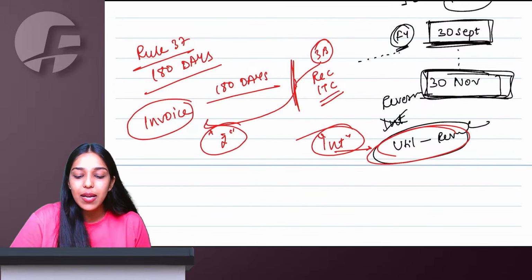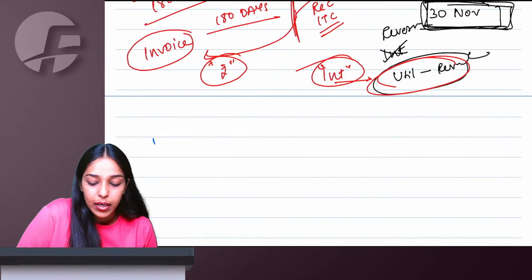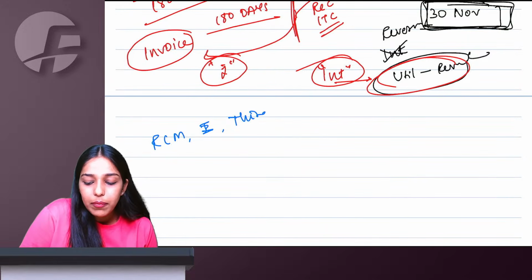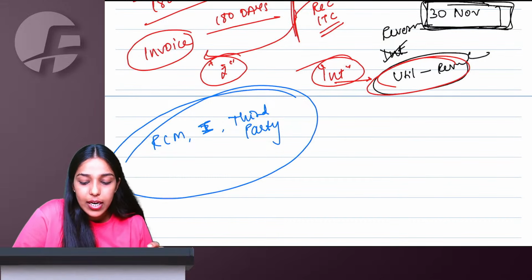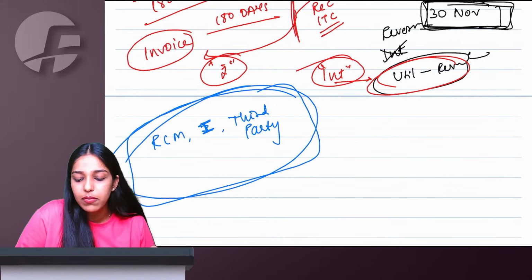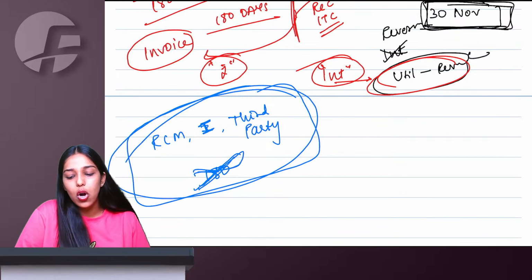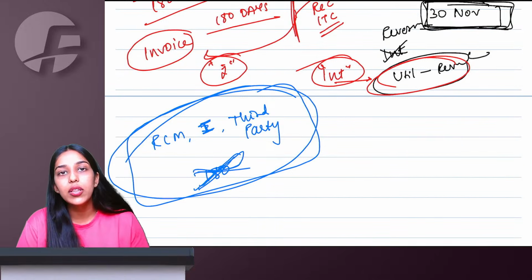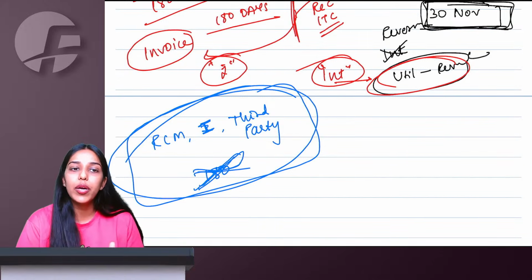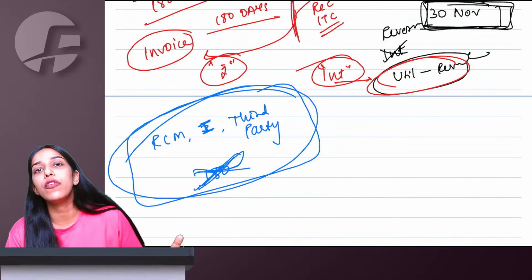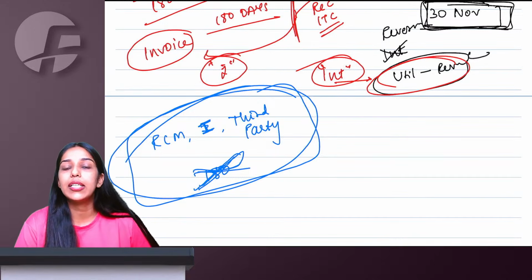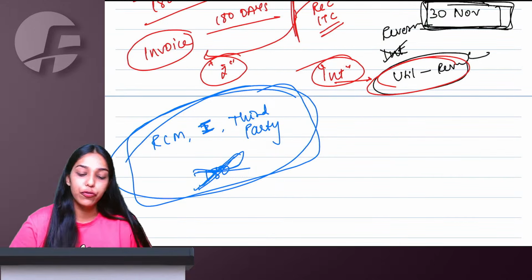But there are 3 exceptions where this rule is not applicable: RCM supplies, Schedule 1 supplies, or where I have not made payment to the supplier but, on the direction of the supplier, I have given payment to some third party. Then for RCM, Schedule 1 and third party payments, the 180-day rule is not applicable. Otherwise, for all transactions, if within 180 days from the invoice the recipient is not making payment, proportionate to whatever payment you have not made, that much proportionate ITC you will be required to reverse.